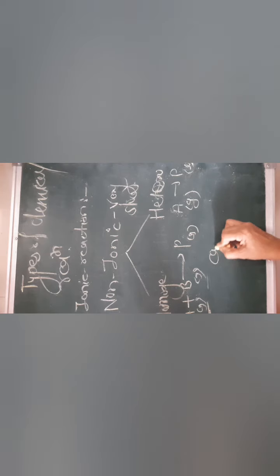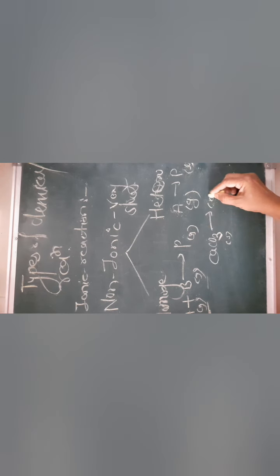For heterogeneous reaction, consider calcium carbonate, a very well-known example, which is in solid form. The calcium carbonate decomposes into calcium oxide and liberates carbon dioxide. Carbon dioxide is in gaseous phase and the calcium oxide is in solid phase, and therefore such a type of reaction is considered under heterogeneous reaction.